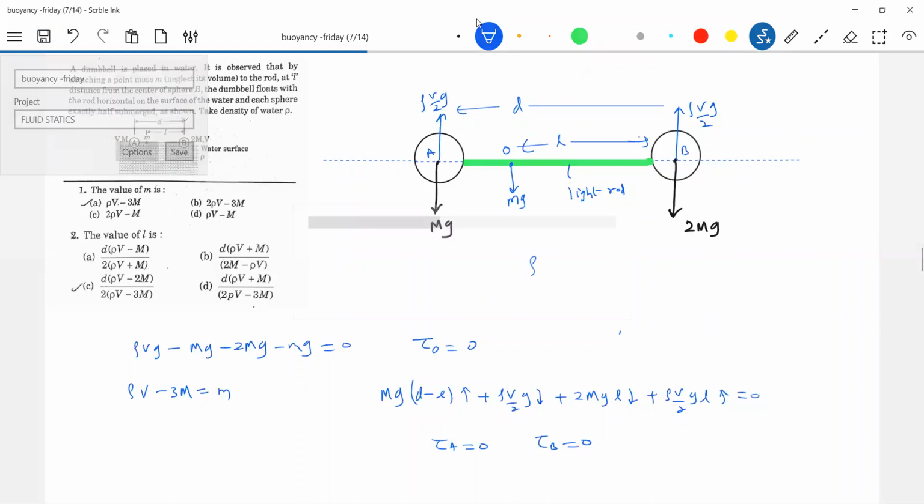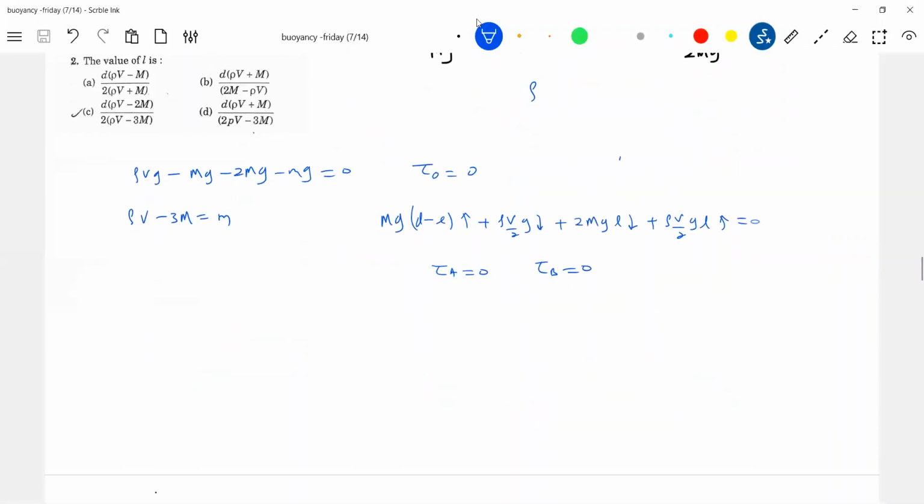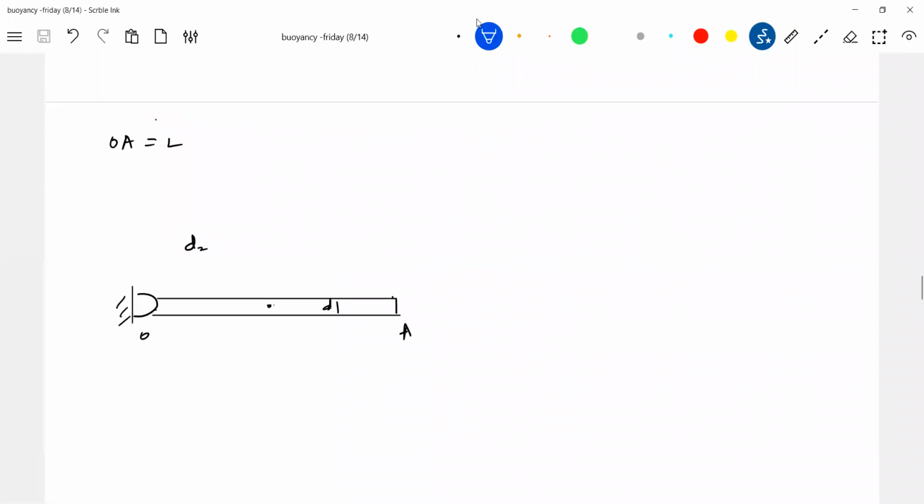I'll scroll down. We'll go for the next thing. This is some rod. Density of rod is D1. Density of liquid is D2, where D2 is greater than D1. I want the instantaneous angular acceleration of the rod.